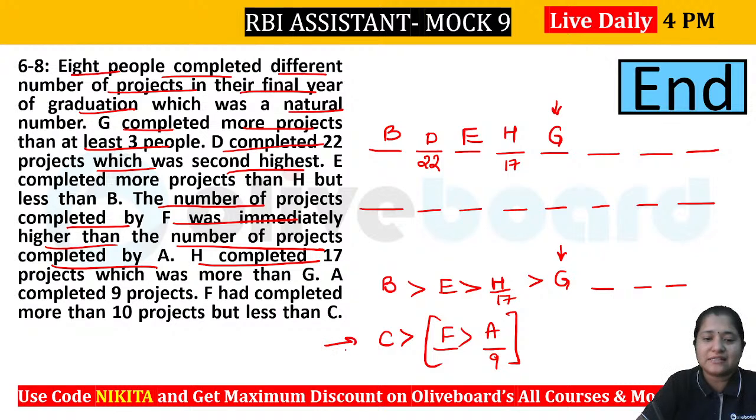Now you know that this is the arrangement here, that is C, F and A, right? So C, F, A will be like this. So you can see C will be here, F will be here and A with 9 will be here.